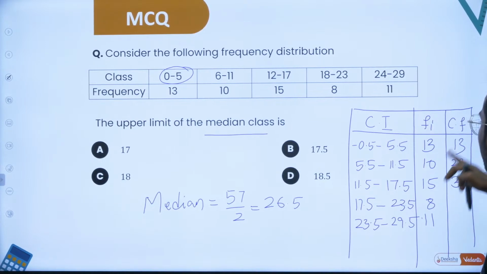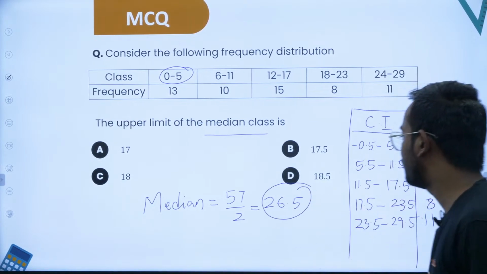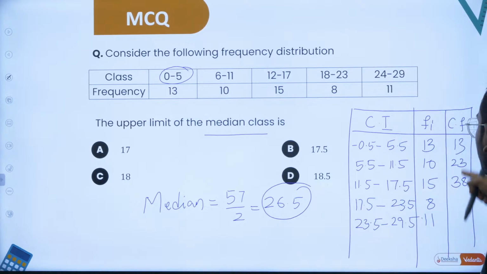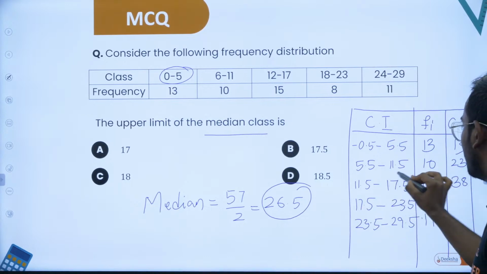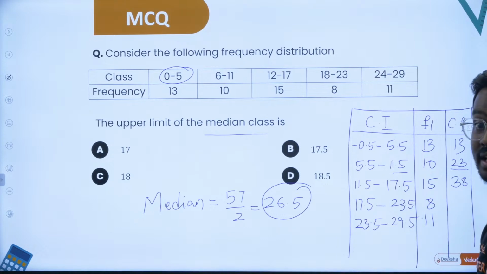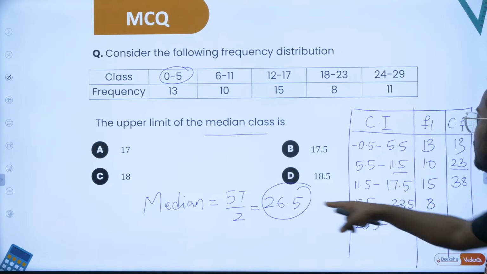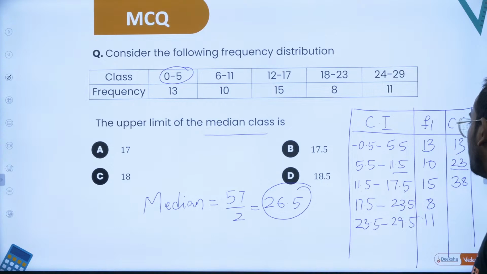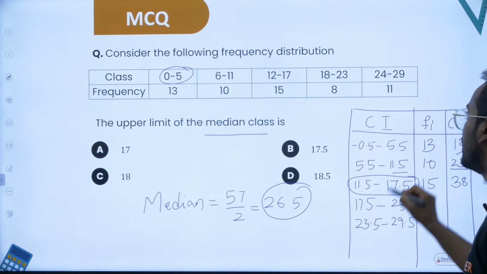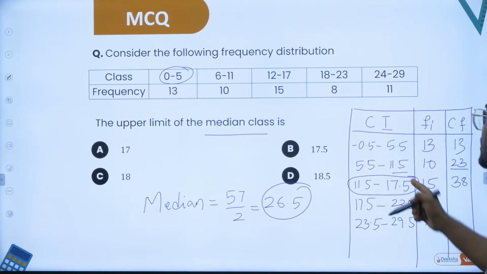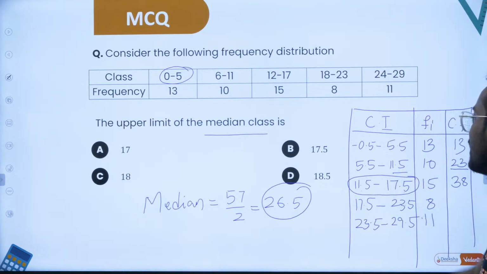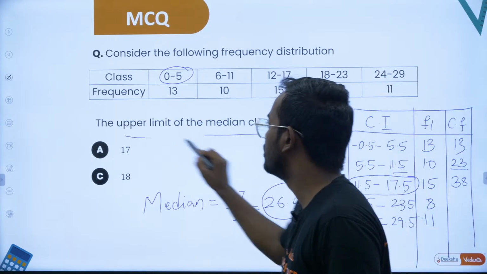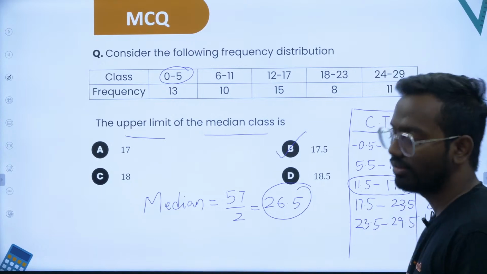So the 28.5th entry comes in between 23 and 38. Till here 23 entries are done. The next entry comes in between 11.5 to 17.5. That is your class for the median, called the median class. The upper limit for that is 17.5.